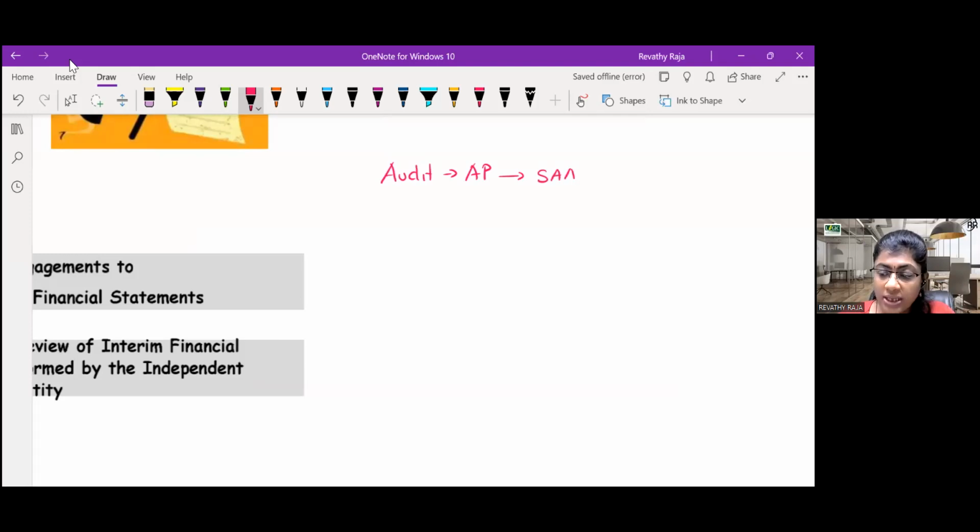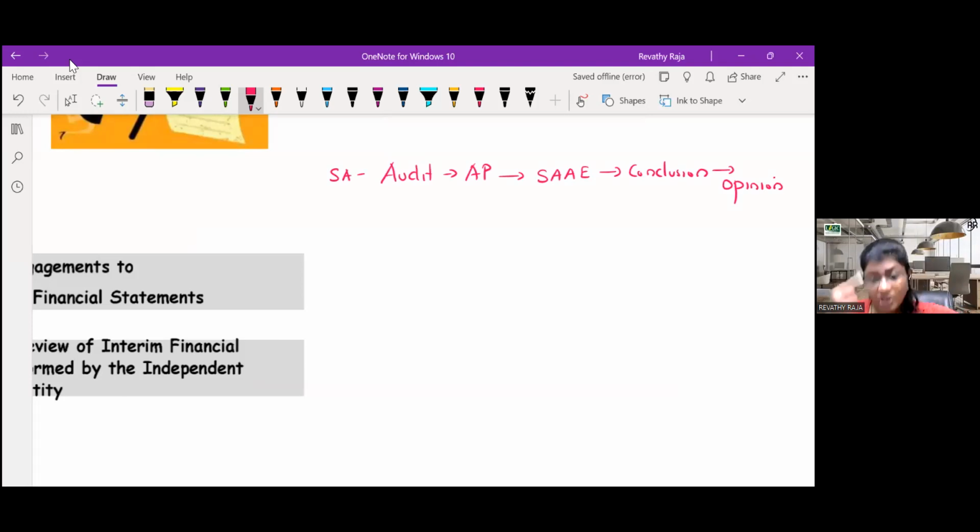Sufficient and appropriate evidence. From the evidence, you arrive at a conclusion. Based on the conclusion, you arrive at the opinion. And this is SA audit.